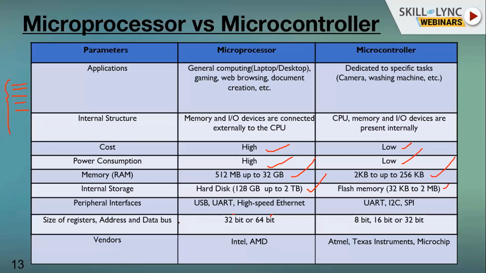Okay, vendors. Who will provide these chips? SoC, I mean, sorry, you can say IC. Who will provide this? Intel and AMD in case of microprocessor, and in case of microcontroller, Texas, ST Microelectronics, right? Then Atmel, Microchip. These companies will provide.